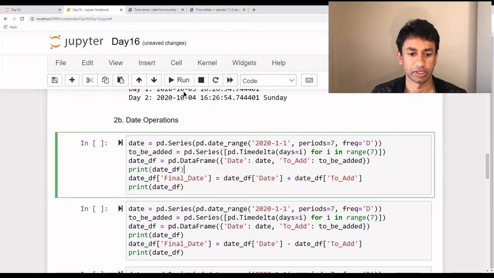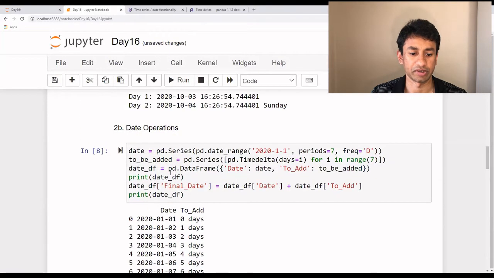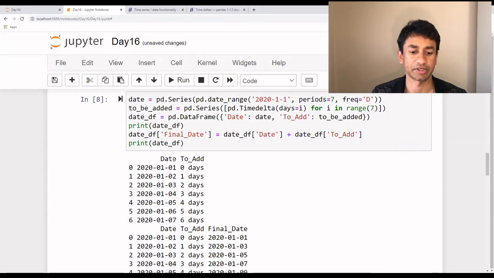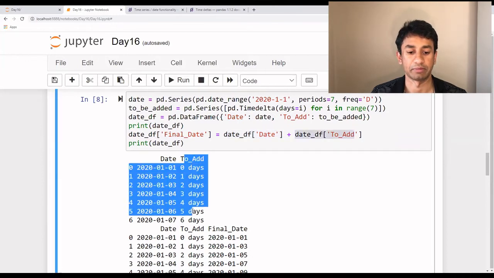So here let me execute and then show what's happening. We are creating a data frame with a date column as well as a column with how many days we need to add to the dates. The first one is we need to add 0 days to it. Here we need to add 1 day, 2 days, and so on. I'm creating an additional column called final date, adding the date that we have here and the number of days which is present here, and creating a third column called final date.